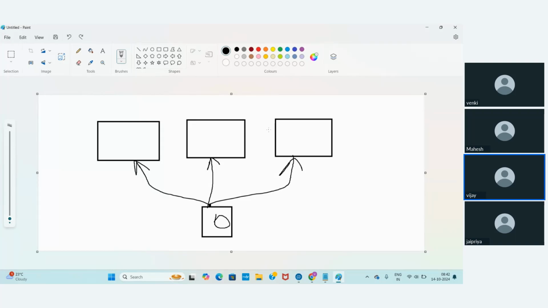Let's say this EC2 instance is writing 100 files, this EC2 instance is writing 100 files, and this EC2 instance is writing 100 files. Based upon the memory or data you are keeping in this file system, it automatically increases. That we call an elastic file system. Wherever you see elastic, it will increase and it will decrease.